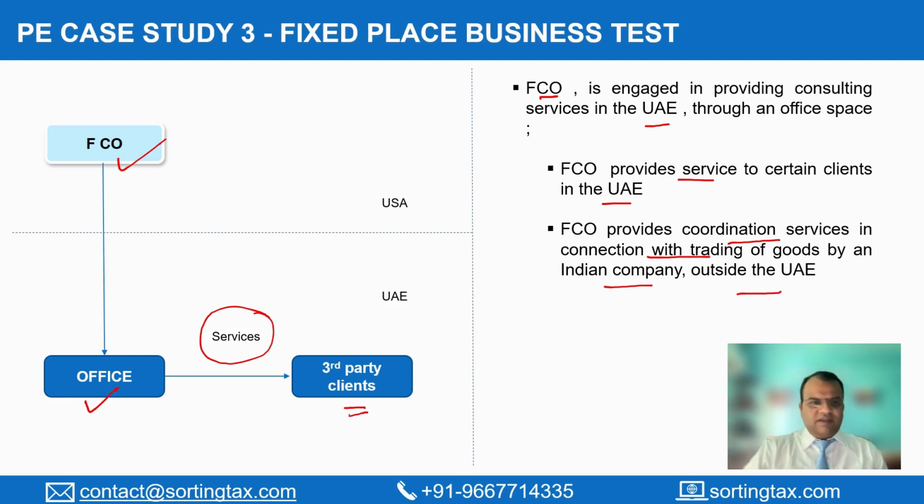So insofar as this office is concerned, it will be considered as a permanent establishment of the foreign company. The income derived from providing services to the clients in UAE will obviously be the income of the permanent establishment and will be liable to tax. However, what is important here is one needs to see if the coordination services that it is providing are going to be taxed as well.